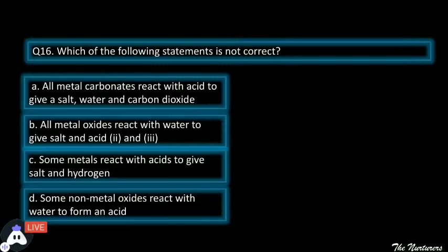Which statements are incorrect? Think about it. Hurry up. Very good, Navya. The D statement is one of those which is incorrect.